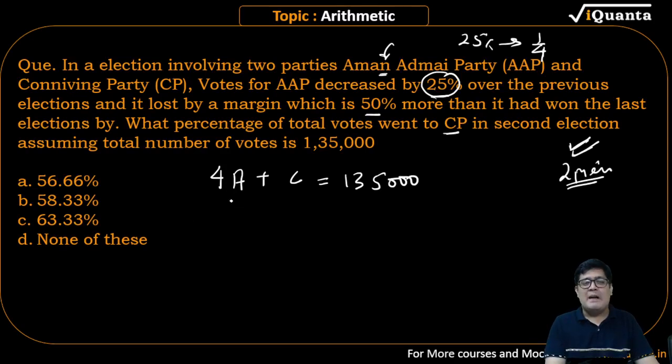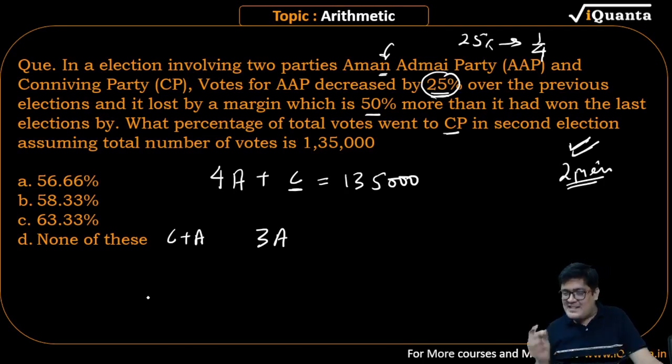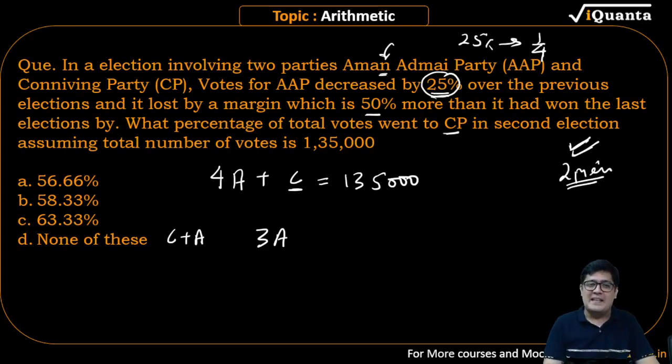Now, this party 4A is losing 25% votes. So can I say 25% votes is 1A. So its votes will become 3A. And this party now will have votes C plus A. Think about this. From here A came out and it goes to party C. These are the new votes of party C.